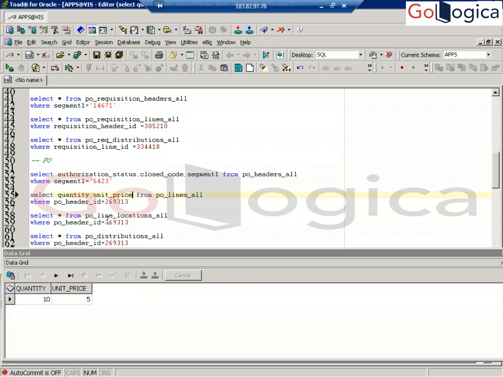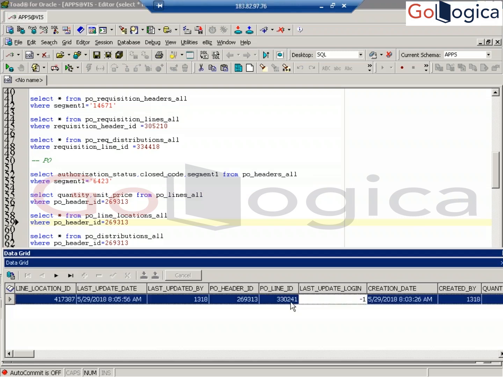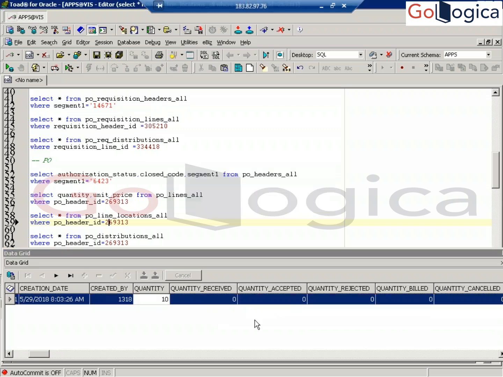Okay. Now in the lines, what can you see here? Here you see the quantity received, quantity accepted, quantity billed. Once the invoice is created, the quantity comes here. Once the receipt is created, here you can see quantity received. This is the original quantity. Understood? These are very, very important. Keep them in mind.